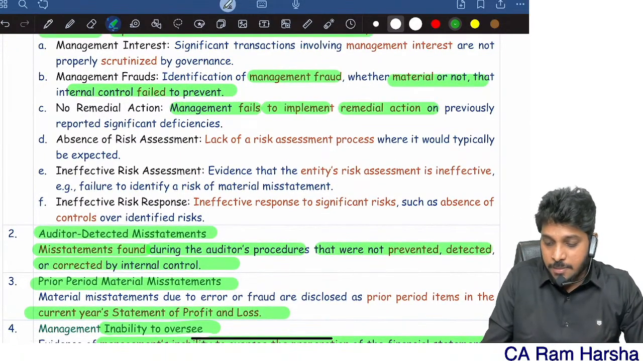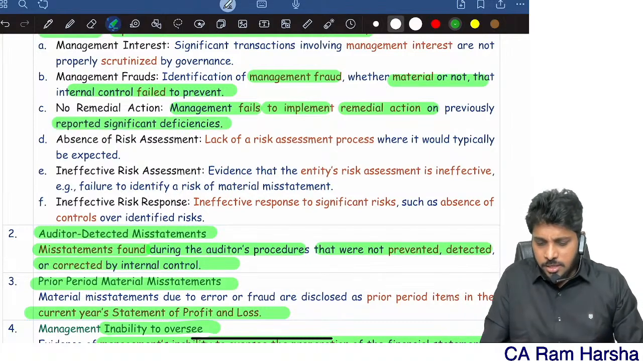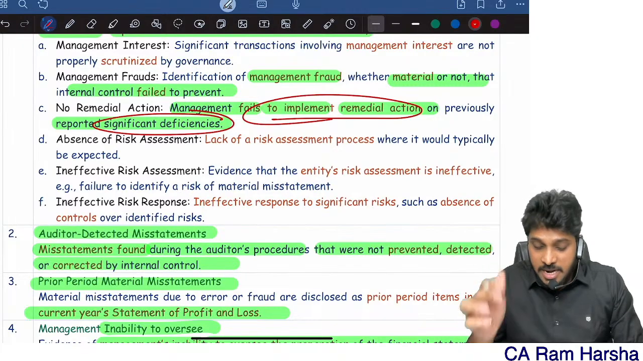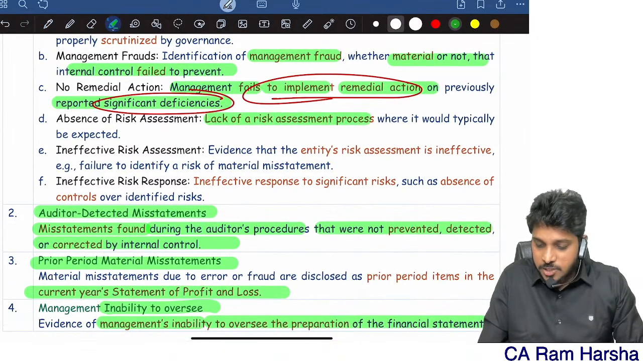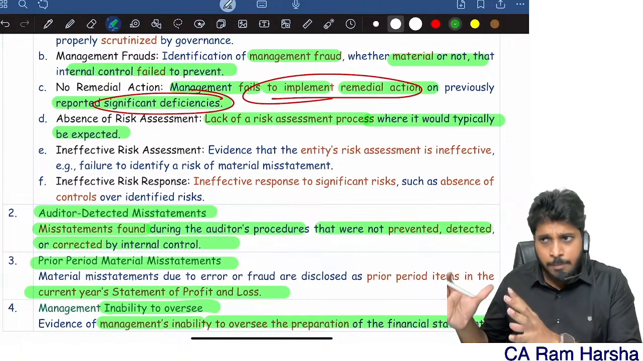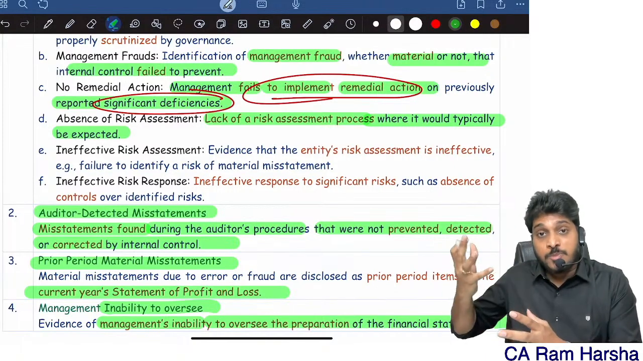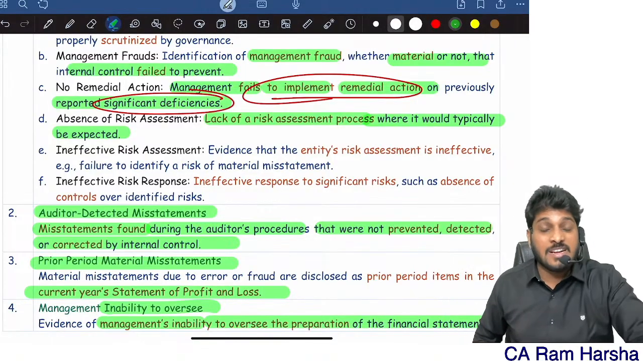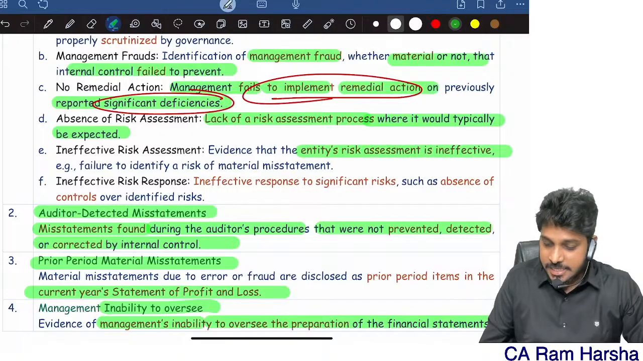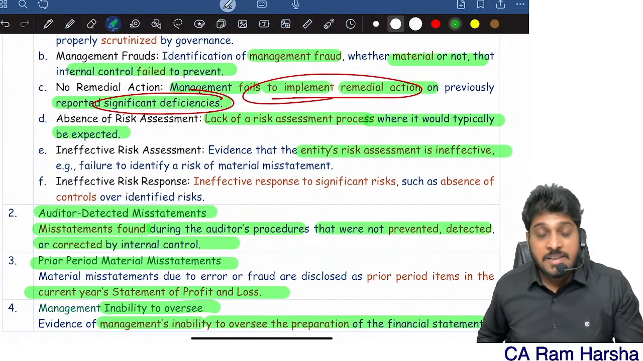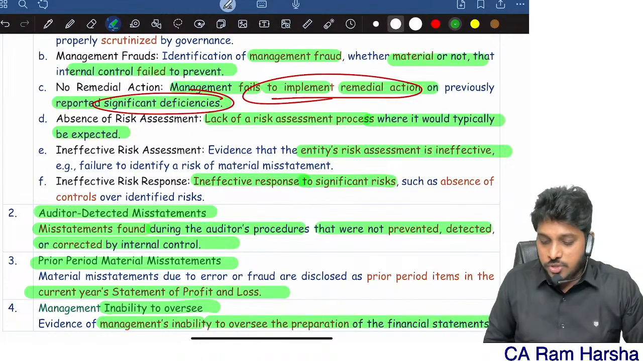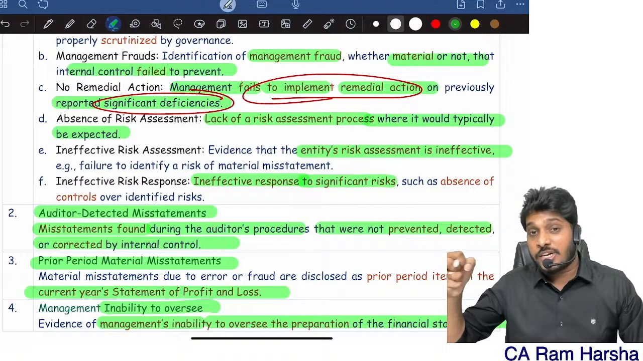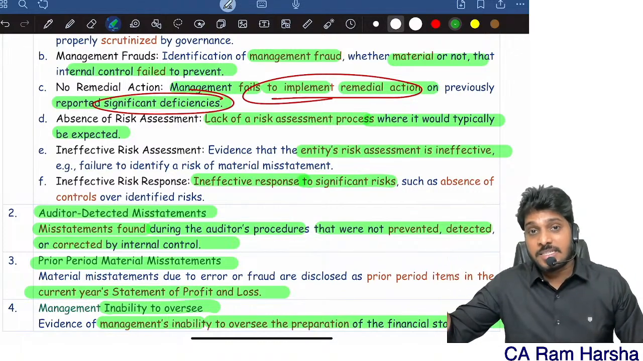Management fails to implement remedial action. Previously we have reported some significant deficiencies, and management does not implement any remedial action for that. Lack of risk assessment process: generally every company has to do risk assessment on its own, and that risk assessment process itself is missing. If the risk assessment process is missing, there will be a high possibility that employees will take things for granted. Or the entity is doing risk assessment but it is ineffective. Ineffective response to significant risks: the entity identified significant risks, but is not taking any action on them.